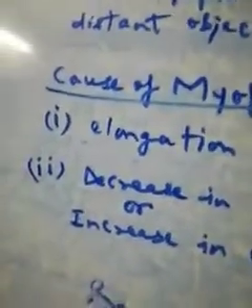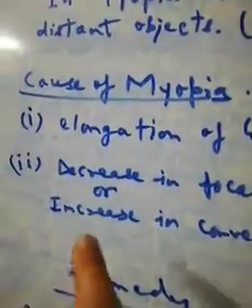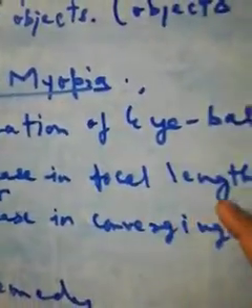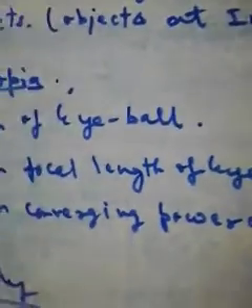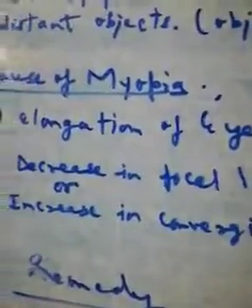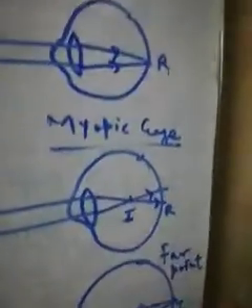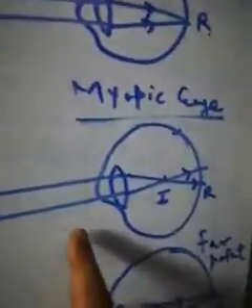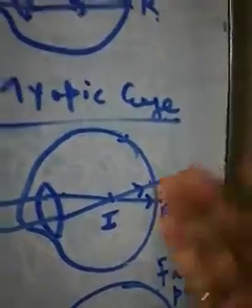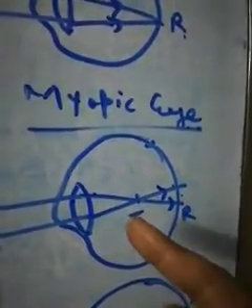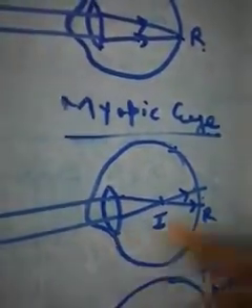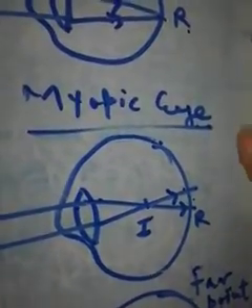The second reason could be a decrease in focal length of the eye lens. If focal length is decreased, then the parallel light rays coming from infinity are focused before the retina, and hence objects are not visible. So this happens in a myopic eye.